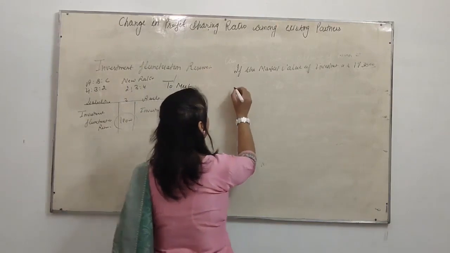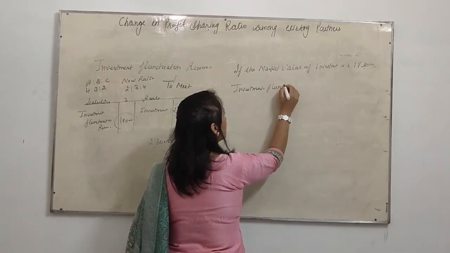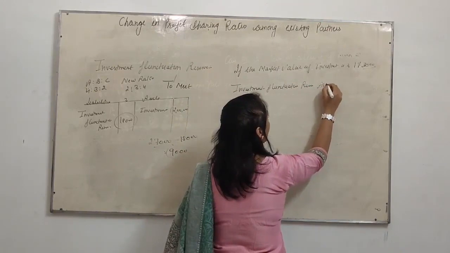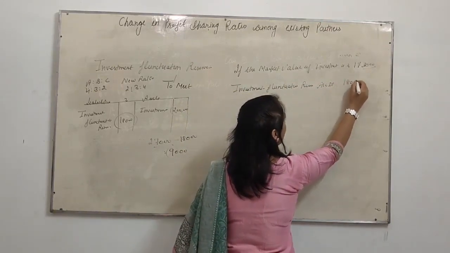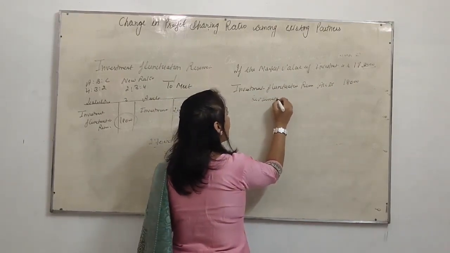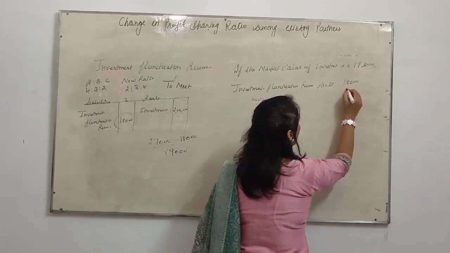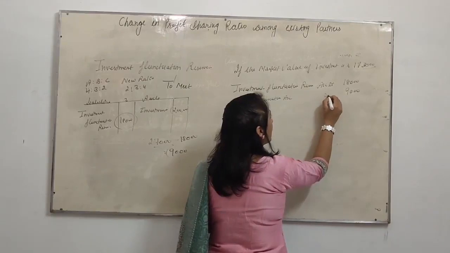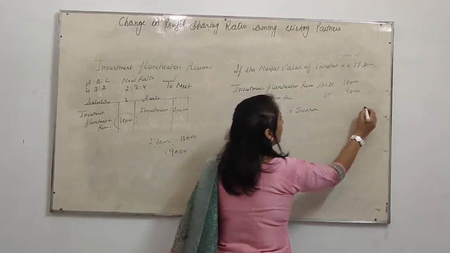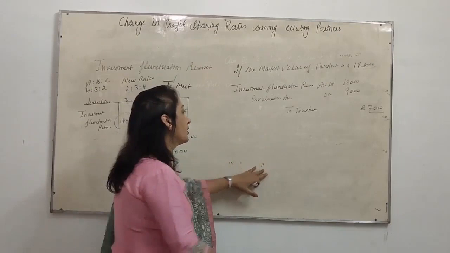What will be the first entry? Investment fluctuation reserve account debited rupees 18,000. Revaluation account debited rupees 9,000, as there is a loss of rupees 9,000. Investment account credited 27,000. Now this loss will be distributed among partners.